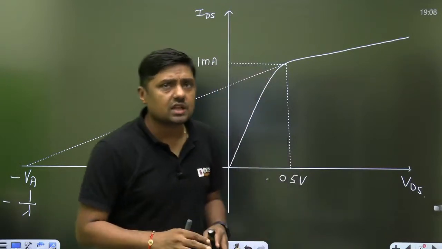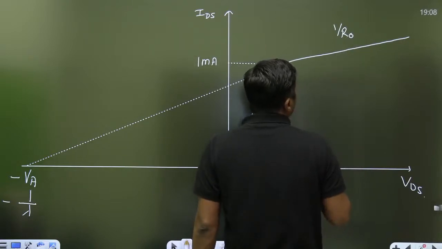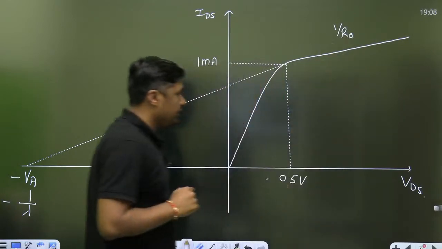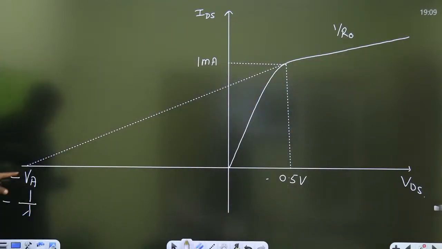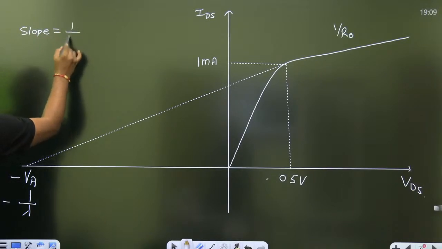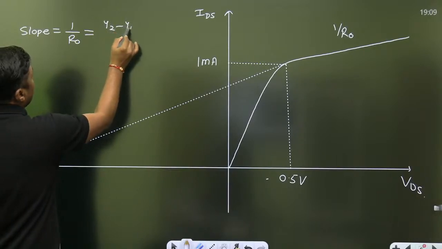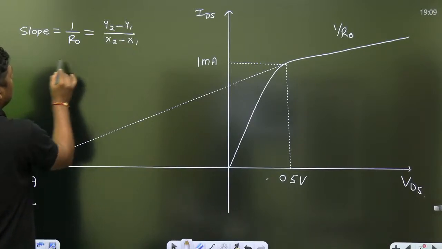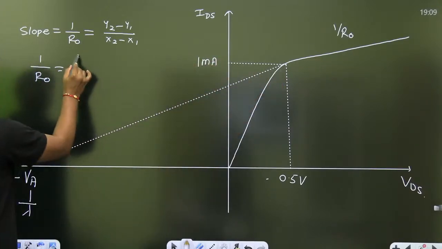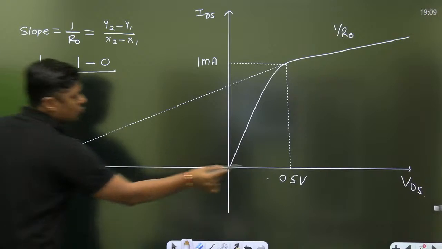So output resistance is nothing but the reciprocal of the slope of this line. This is called 1 by R0. Means you have to find the slope of this line and then you can find R0. So very simple thing. Here it is minus VA. So what is the slope? Slope is nothing but 1 by R0 is equal to Y2 minus Y1 upon X2 minus X1. This is the general formula. So 1 by R0. What is the Y2? This is the Y2, 1 milliampere. Minus, what is the Y1? The current is 0 here. What is the X2? 0.5.